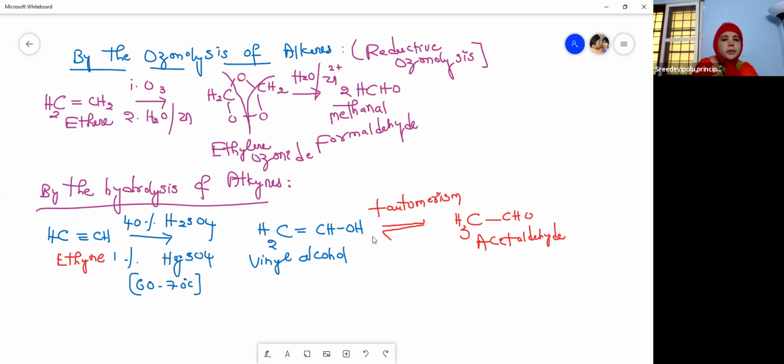And then by the hydrolysis of alkynes, ethyne on treatment with 40% sulfuric acid and 1% mercuric sulfate at 60 to 70 degrees centigrade gives vinyl alcohol, and this undergoes tautomerism. Tautomerism is a type of isomerism where the product arises due to the shift of a single proton. So vinyl alcohol on tautomerism gives acetaldehyde, meaning rearrangement takes place and acetaldehyde is obtained.